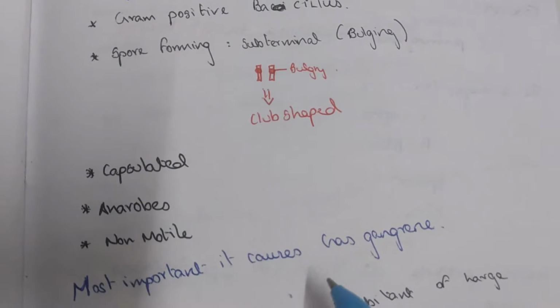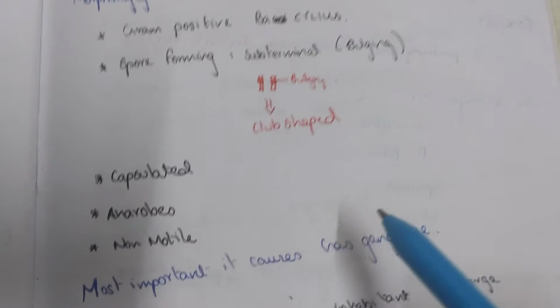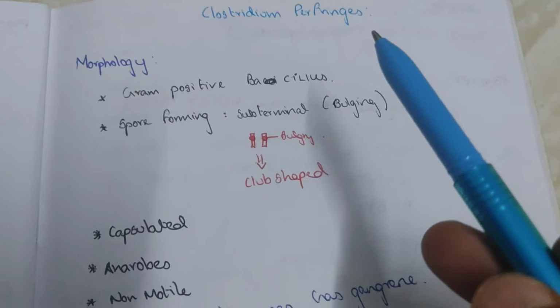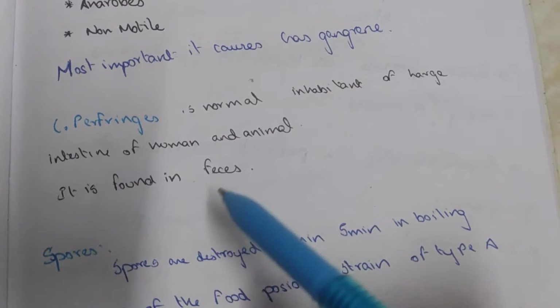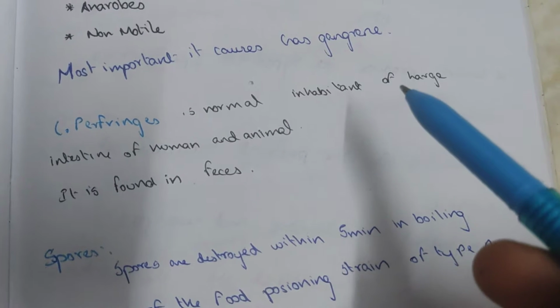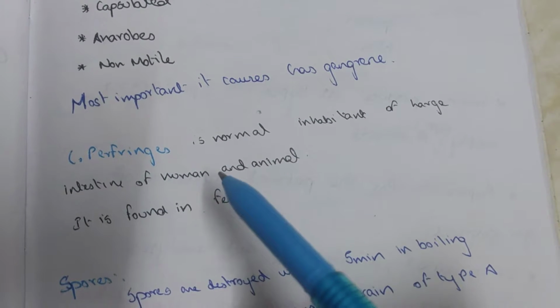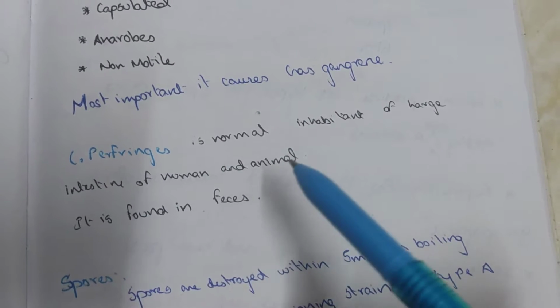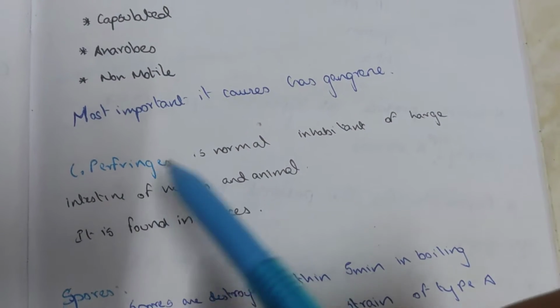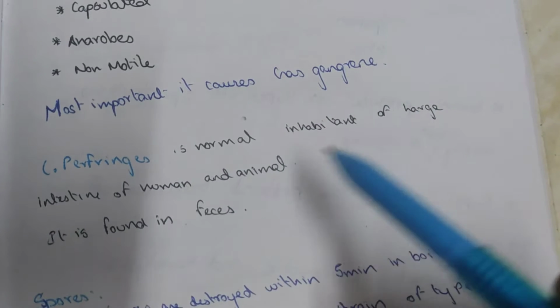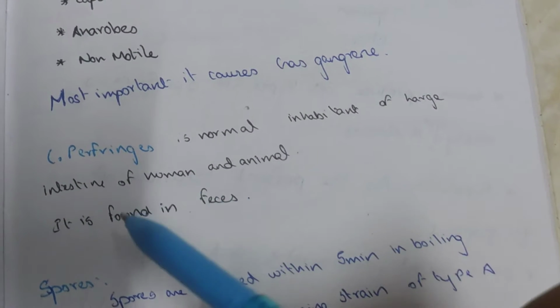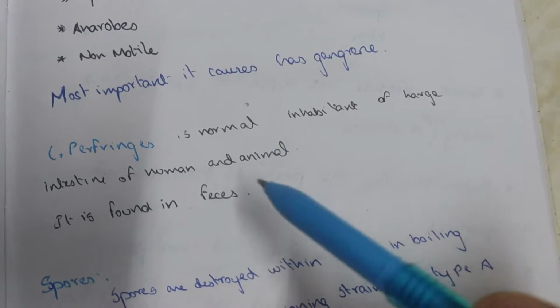The most important case is that it causes gas gangrene. Clostridium perfringens causes gas gangrene. Clostridium perfringens is a normal inhabitant of the large intestine of human and animal, and it is found in the feces.